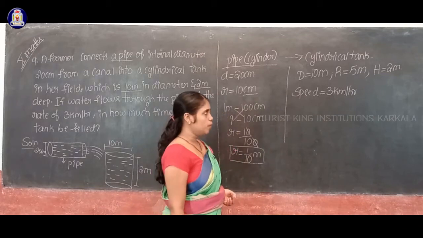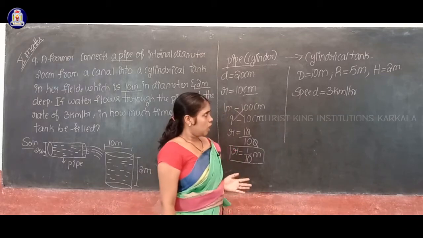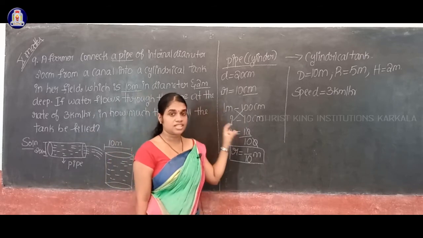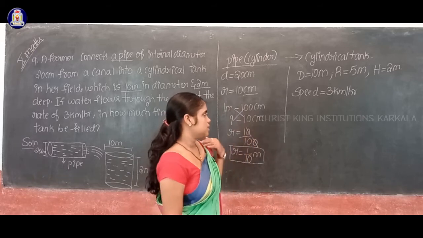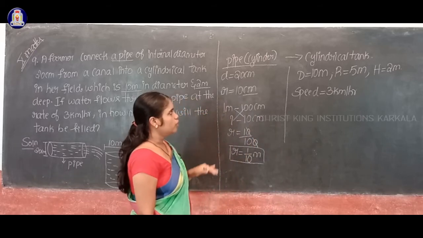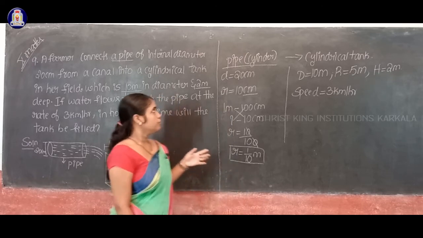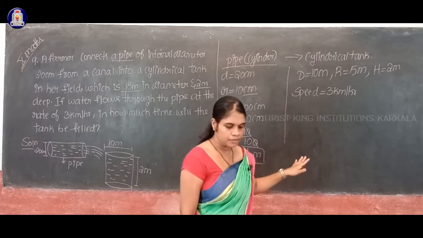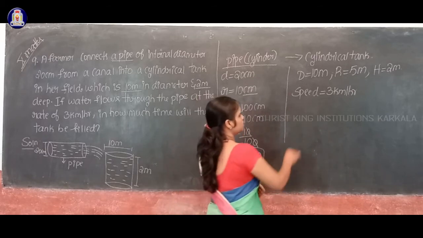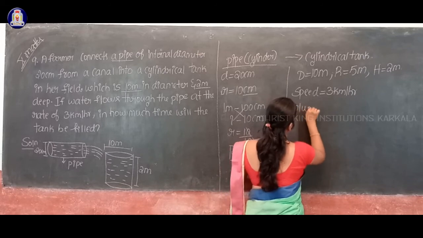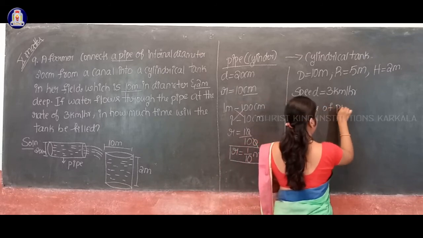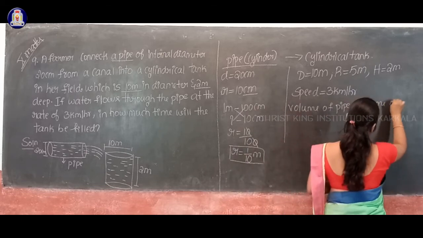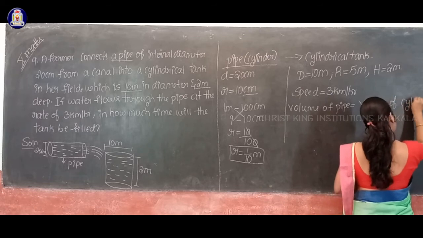Now first of all, I'll calculate the height of this pipe. What is the height of the pipe? Before going to that, we know that the volume flows from the pipe into the cylindrical tank, so I'll use this concept: volume of pipe is equal to volume of cylindrical tank.